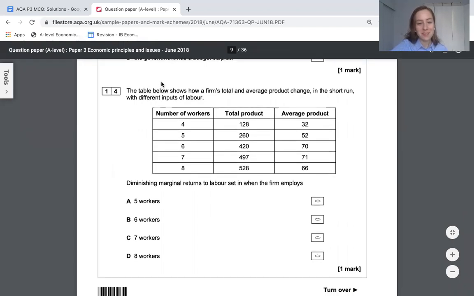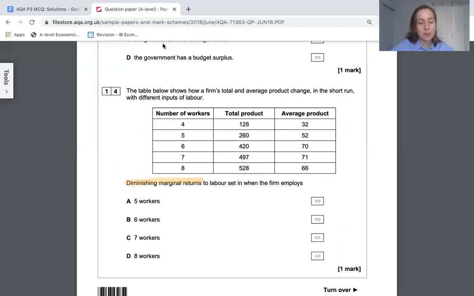Okay, diminishing returns, like this one. Diminishing returns, we need to work out the marginal product. We're going to make a column here, marginal product. And to work this out, we're going to look at the change in total production. So we would do 260 minus 128, and work this out, and you should get 32.